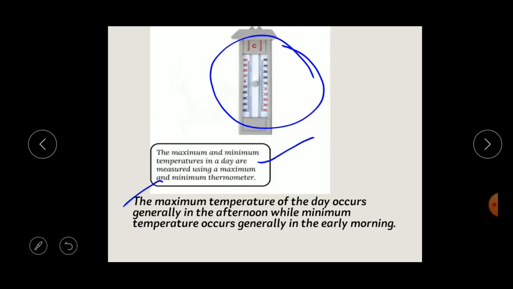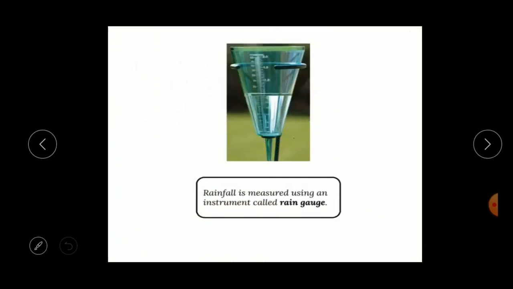The maximum temperature of the day generally occurs in the afternoon, whereas the minimum temperature generally occurs in the early morning. Children, keep remembering this. The maximum temperature of the day occurs in the afternoon, while the minimum temperature occurs generally in the early morning. Understood? Okay. So the next one is the rain gauge.